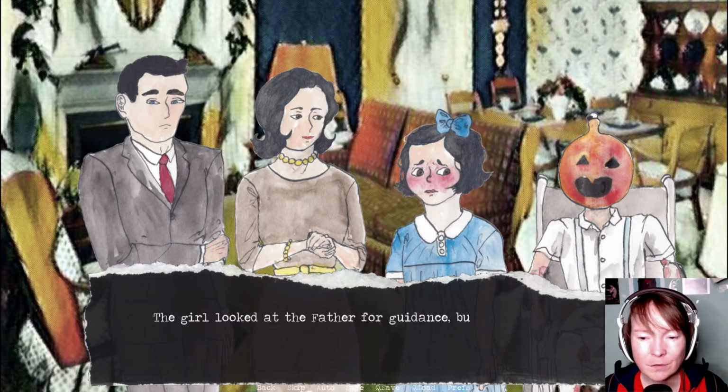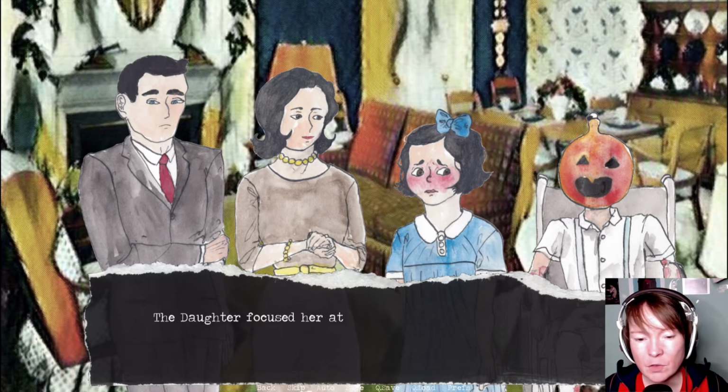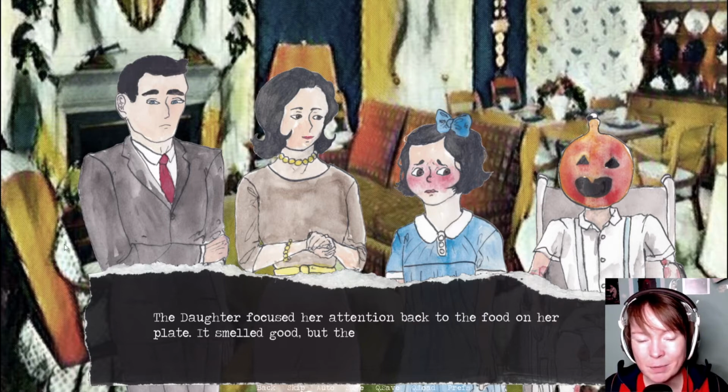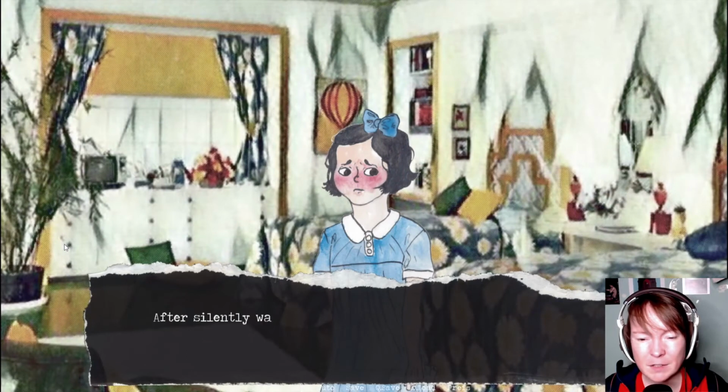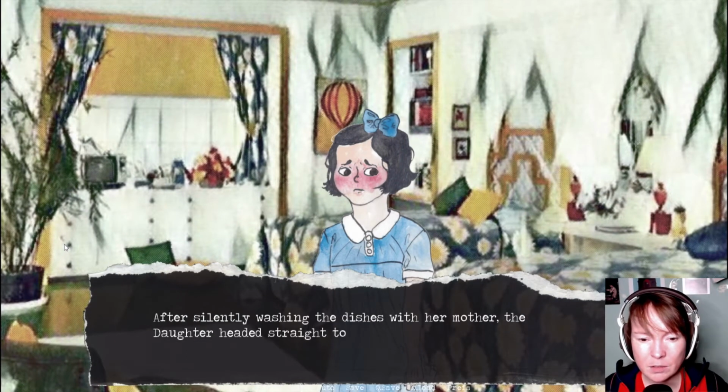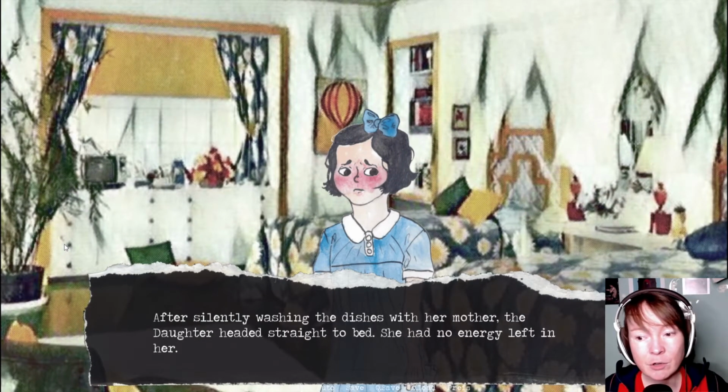The girl looked at the father for guidance, but he did not return her gaze. The daughter focused her attention back to the food on her plate. It smelled good, but the meat resembled an awful lot like her brother's. She dry-heaved. After silently washing the dishes with her mother, the daughter headed straight to bed. She had no energy left in her.